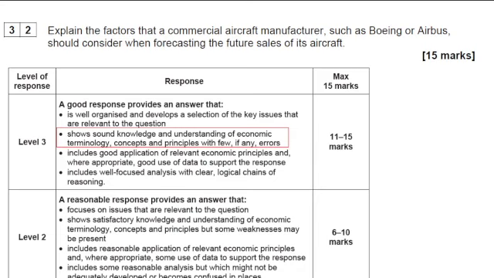If you give this question to somebody who knows what forecasting is and give them a case study, they would be able to answer this question. They'd be able to pick out information from the case study and they'd be able to talk about it. But that would be more of a general studies-esque approach. With you, because you've been studying A-level economics for the last 2 years, you need to show to the examiner that you have that sound knowledge and that sound understanding of all possible economic concepts and principles that are referred to or hinted at in the case study.